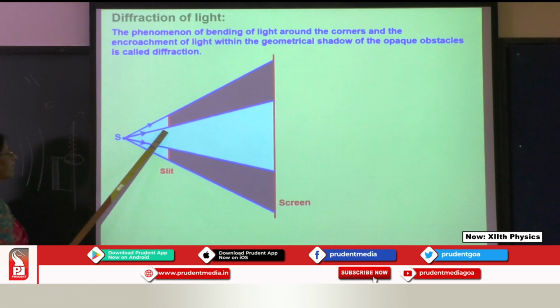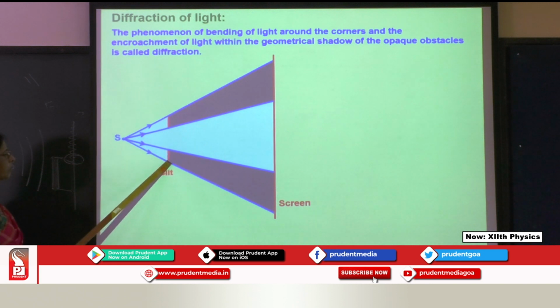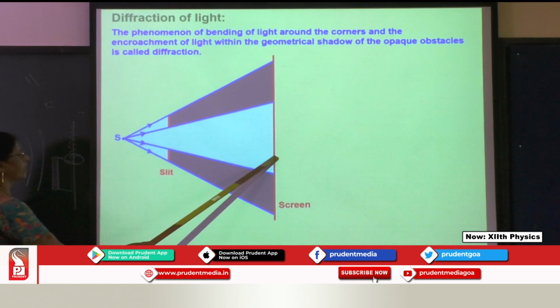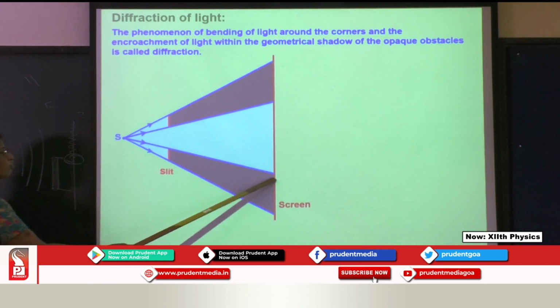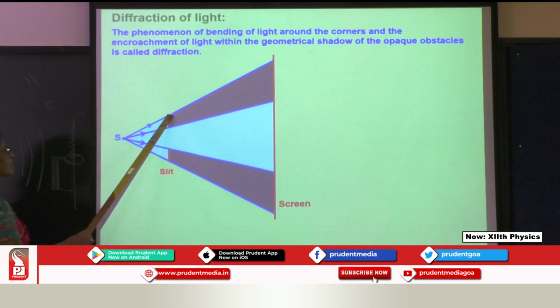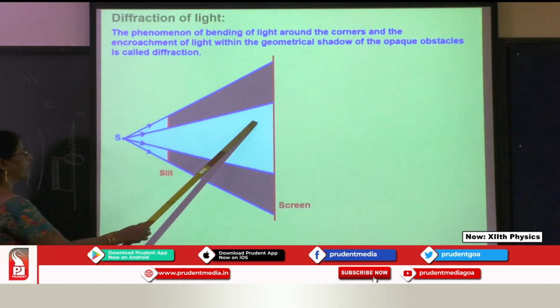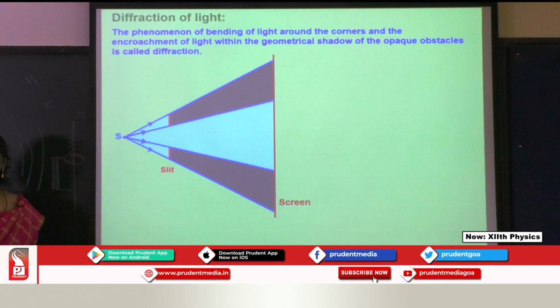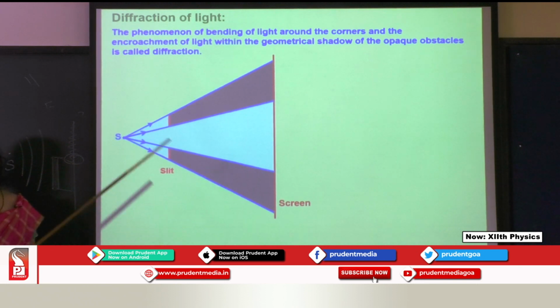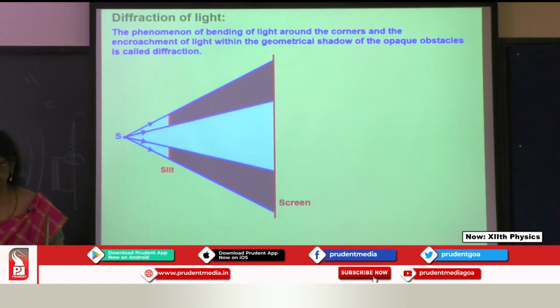But here you can see the light spreads out this side. When you draw a line here, there is an obstacle, so it has to get a shadow. But there also we get light. Here is an obstacle, so when you draw a line, it comes here, you should get a shadow. But here also you are getting light. That is due to the process of diffraction.